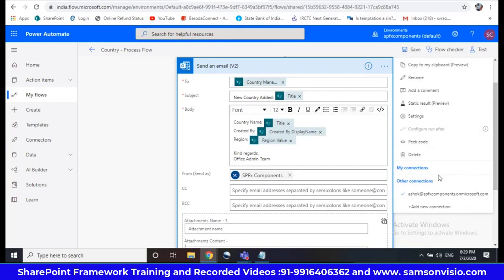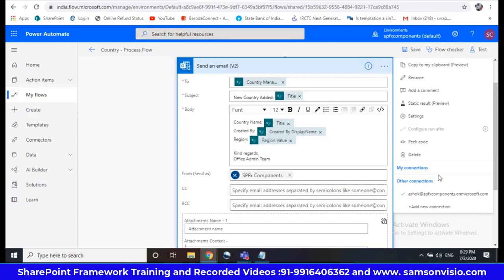Generally in your office, they'll give you an SMB shared mailbox, or maybe O365 service accounts. So don't use your own account for flows. Use the SMB account in the shared mailbox they have given, and connect to that only.